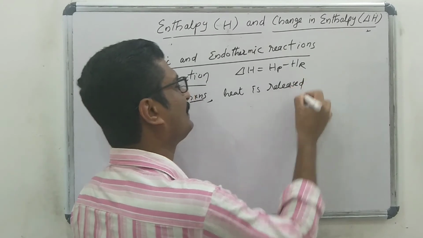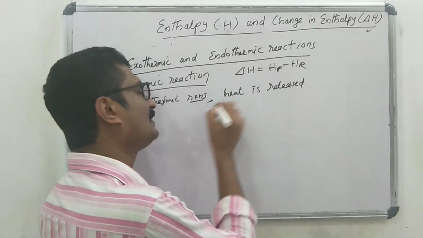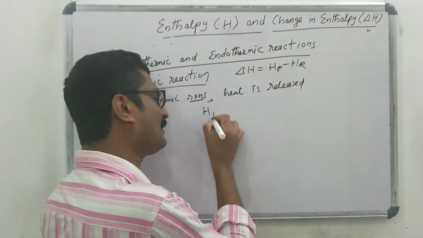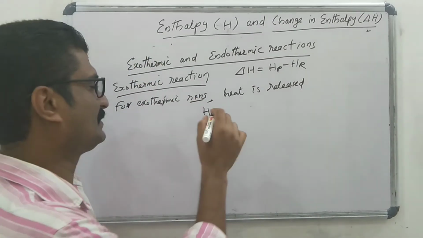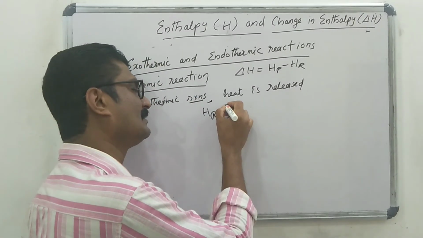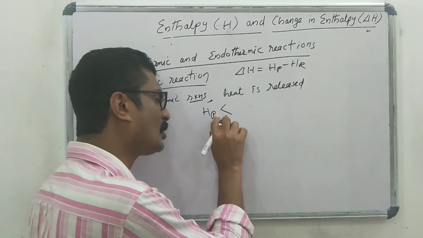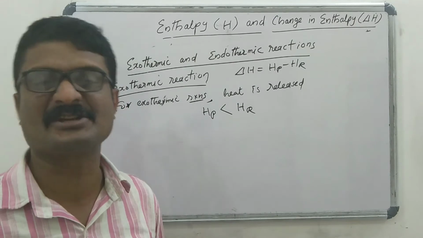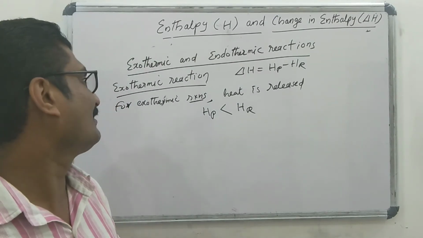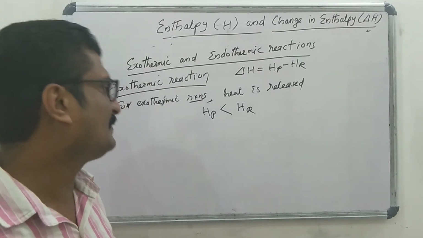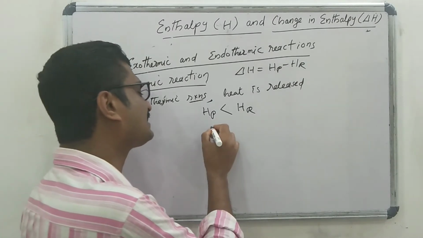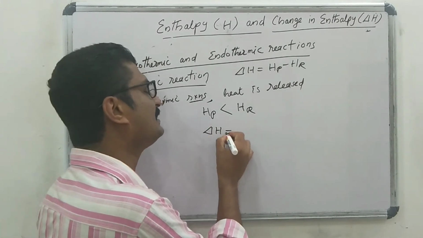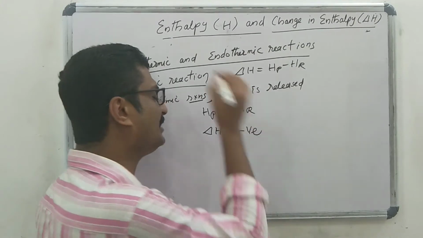Okay, that is enthalpies of the product becomes less than enthalpies of the reactant during an exothermic reaction, then here the value of delta H becomes negative.